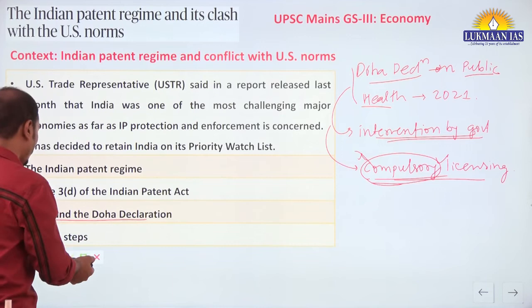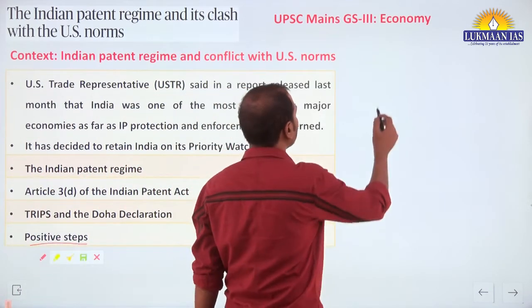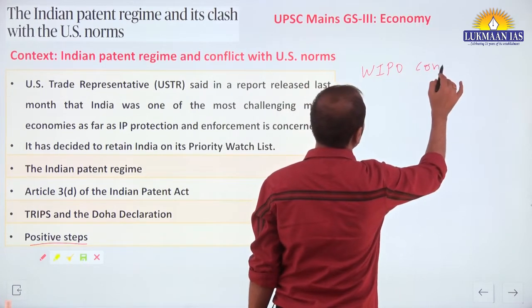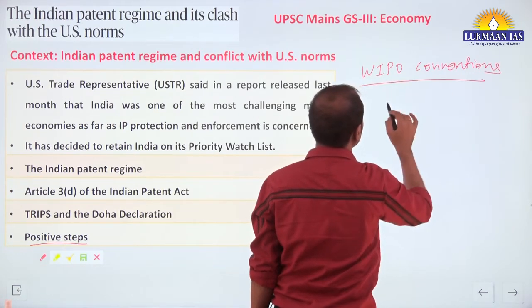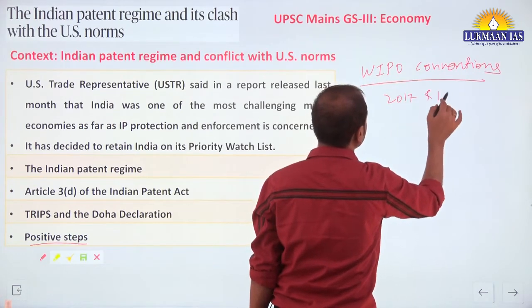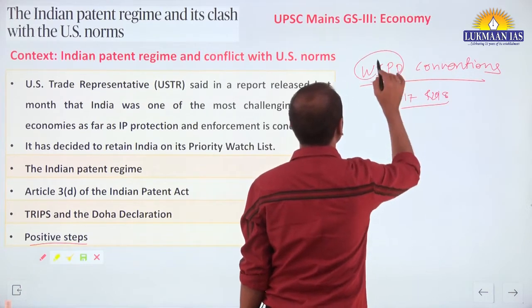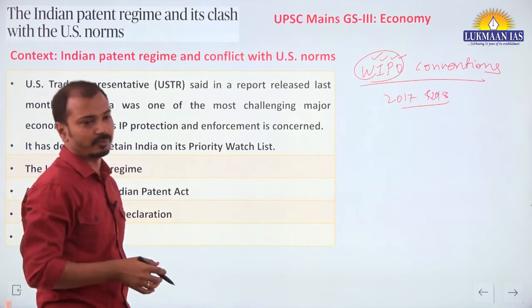Now finally the positive steps. Positive steps the government has taken: WIPO conventions have also been signed and ratified by India in 2017 and 18. There are some conventions under the World Intellectual Property Organization, WIPO.